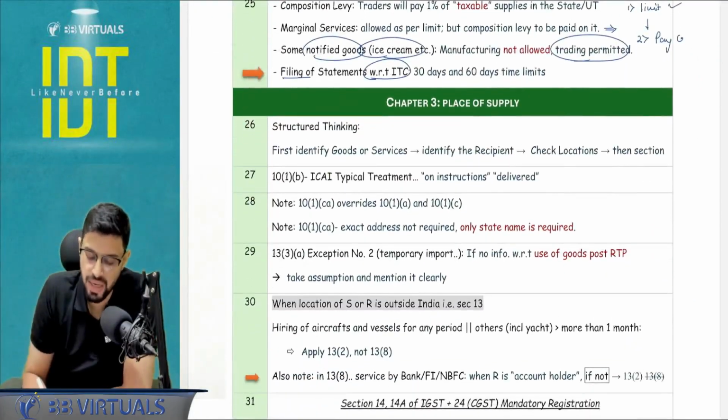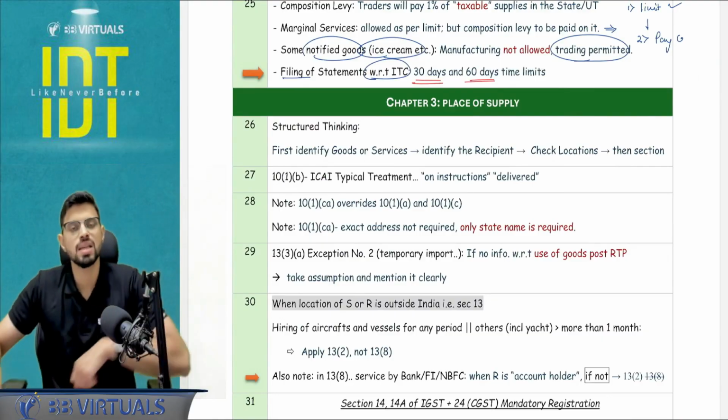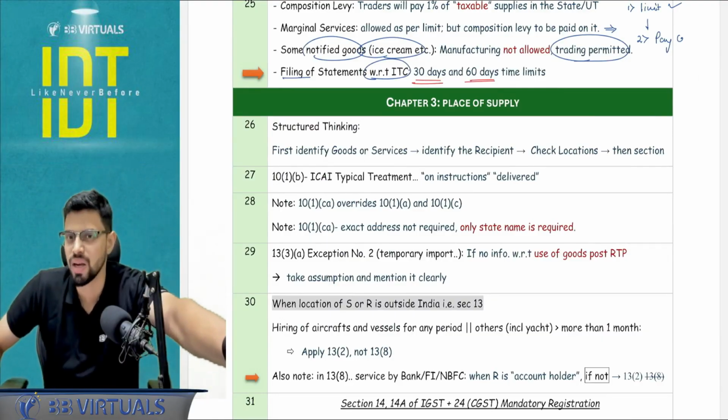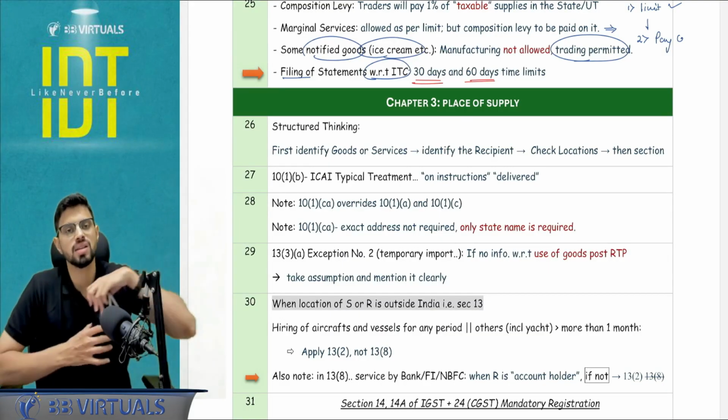Some people I have seen that they don't know this limit, so ensure you are knowing this. Couple of attempts back, I think in September 25, they had asked this 30 days. I think May 25, they had asked this 30 days time limit. Okay.